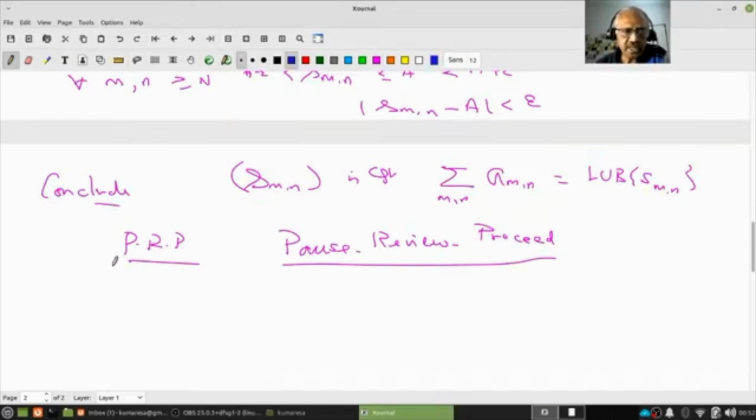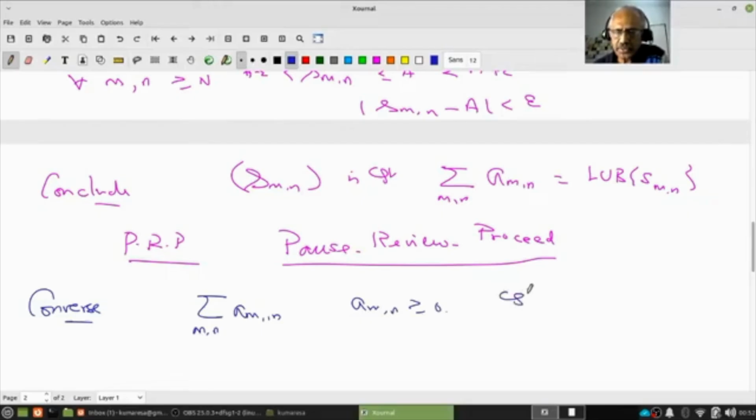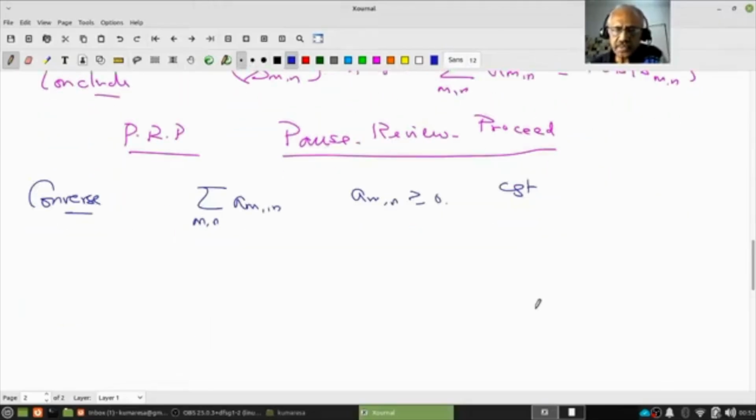Now let's look at the converse. Converse is easy. So what do we have? a_mn, I want to look at, and I am given a_mn are positive, and suppose it's convergent. If it is convergent, then the sequence of partial sums S_mn is convergent, right? Okay, and hence it's bounded. In particular, bounded above.